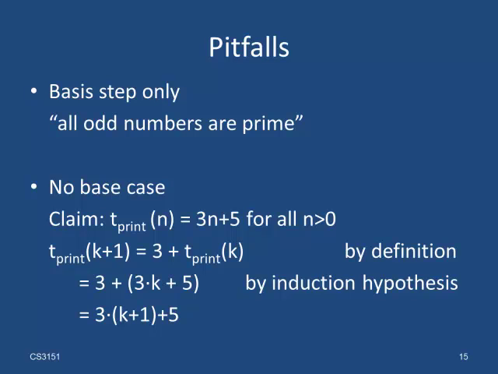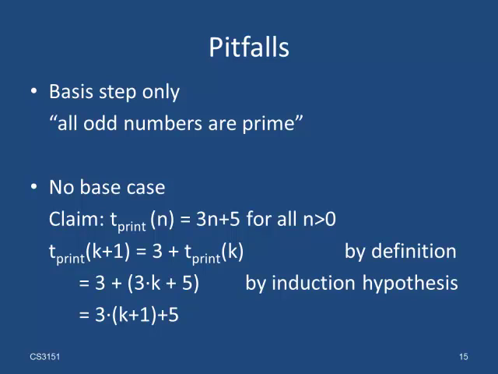The other pitfall is that you might forget the base case. Let's say we think that tprint of n is equal to 3n plus 5. But we know that this is false. We know that tprint of n is equal to 3n plus 1. So we try to prove in the inductive step that tprint of k plus 1 is equal to 3 times k plus 1 plus 5.